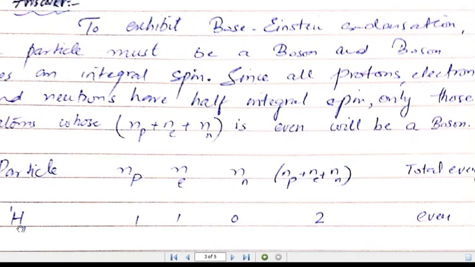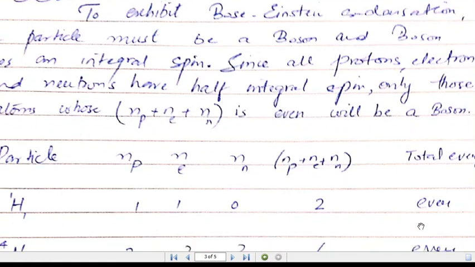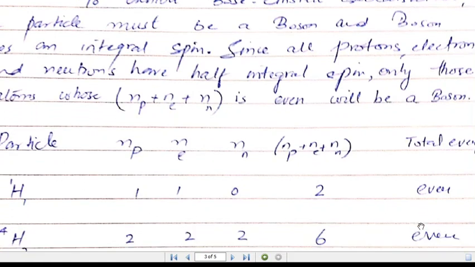Let's start with the hydrogen atom, which has one proton and one electron and no neutrons. So there are basically two in total. The proton has a spin of half, and the electron also has a spin of half. So you will have a total spin of 1, which is an integer number. So it is an even number. It means that if you have an even number, automatically the condition of integral spin will be satisfied. So it's a boson. The Bose-Einstein condensate can occur for the case of hydrogen.